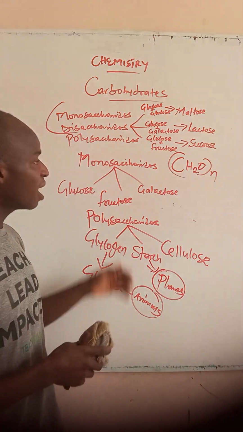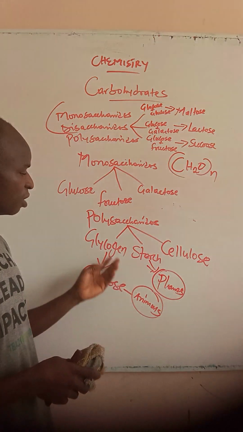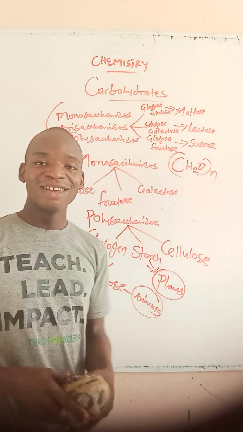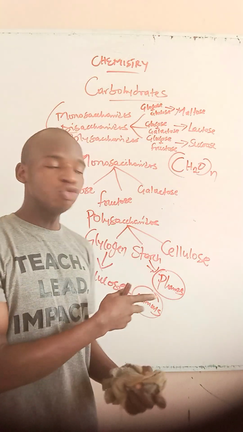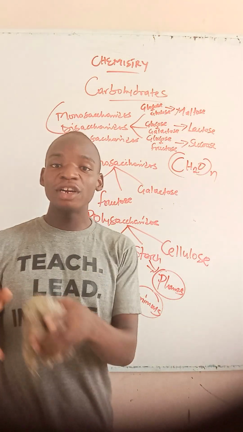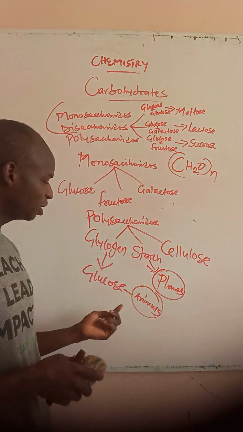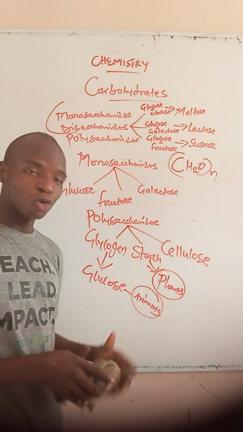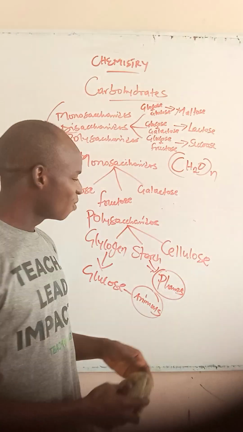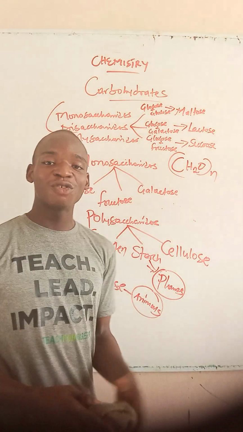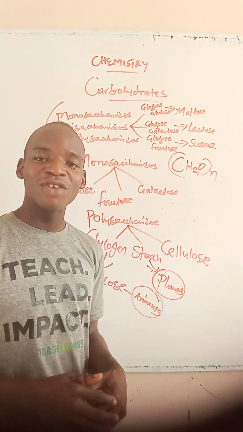Okay. Now for the polysaccharides, we looked at them. We have the glycogen, the starch, and then the cellulose. Okay. Now two of these polysaccharides are storage polysaccharides. The glycogen is the storage form of glucose in animals, while the starch is the storage form of glucose in plants.